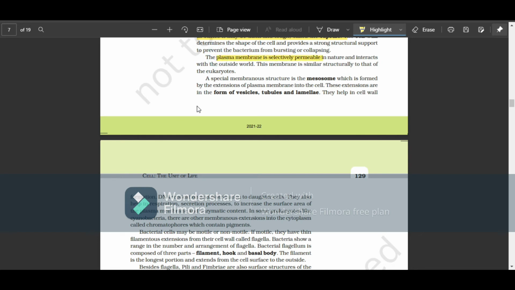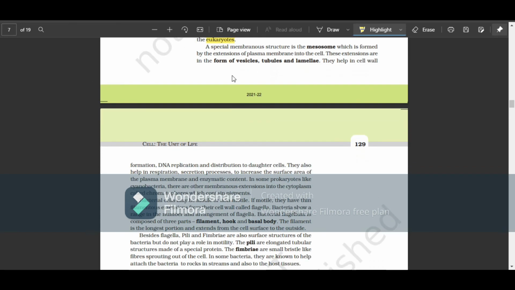It does not allow all the substances into the cell, and interacts with the outside world. This membrane is structurally similar to that of the eukaryotes. Plasma membrane is basically the same in both prokaryotes and eukaryotes.